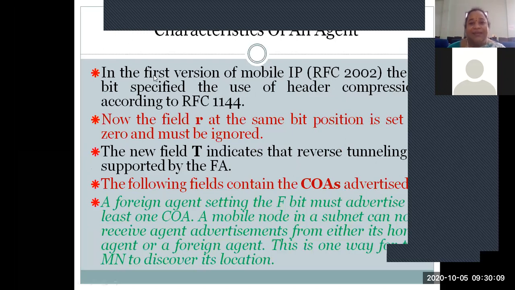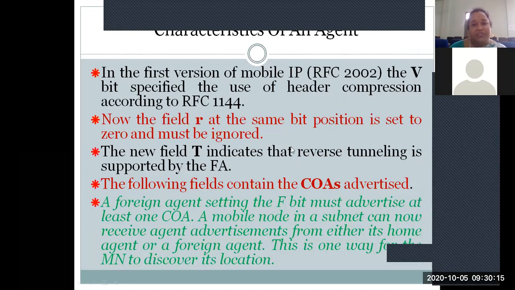And next one is characteristics of an agent. See here, in the first version of mobile IP, that is RFC 2002, the V bit specifies the use of header compression. That is, what sort of header compression you are going to use in this particular packet will be given in the V bit. It is specified according to the standard of RFC 1144. And next one is the R field: the same bit position, if set to 0, must be ignored. Whenever a particular header is compressed in the case of mobile IP, then R is going to be set to 0.